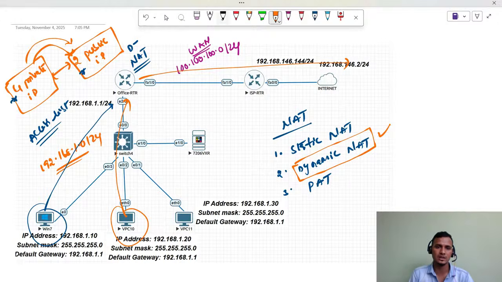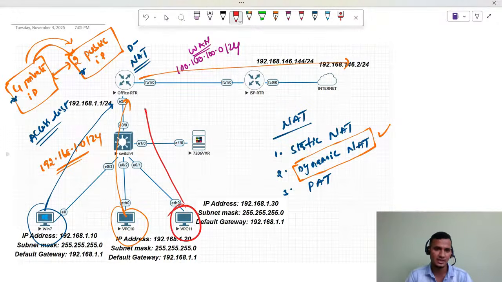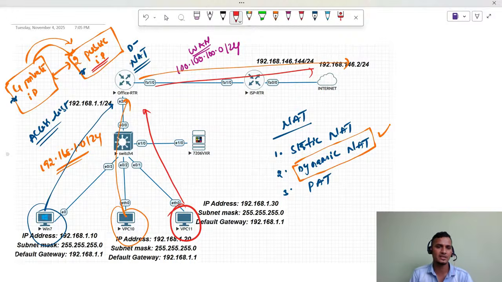Now where exactly will the problem start in dynamic NAT? The third user comes to reach the internet through this router. We have a group of private IP addresses mapped with two public IP addresses, and those are already in use.